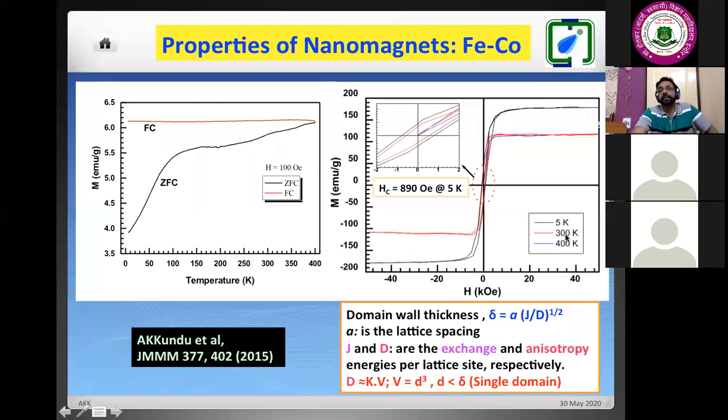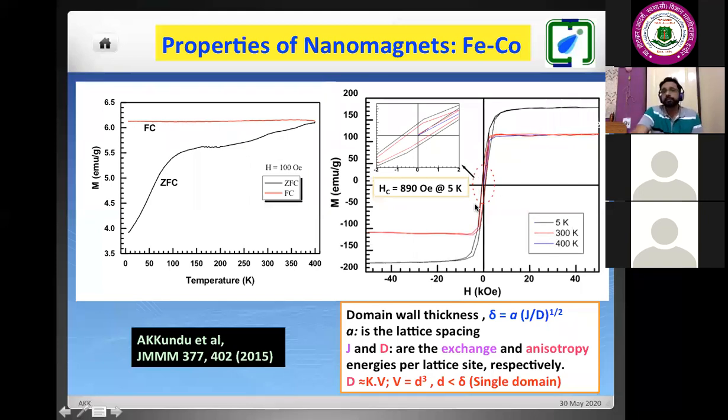If we say 300 Kelvin is room temperature, although I am sitting at Jabalpur, the temperature is 40 degrees Celsius. It is more than room temperature. Room temperature, we usually say it is 27 degrees Celsius. Okay. Even we have studied at 400 degrees Celsius, there is a perfect saturation. So we can say that they are perfectly ferromagnet. They are ferromagnet at room temperature and they are nanoparticles.